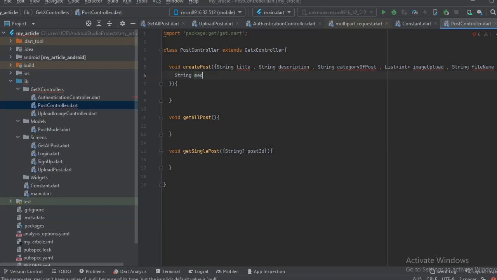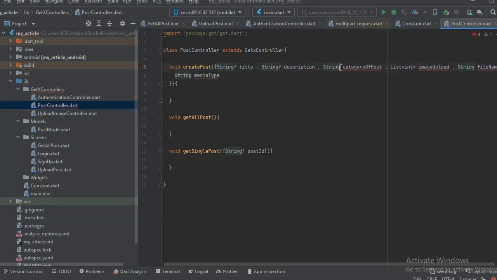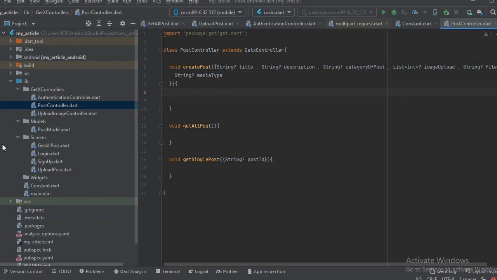It could be PNG, could be JPEG, you know, media type. Okay, so let's just make all of this nullable here. Okay, so that's cool.